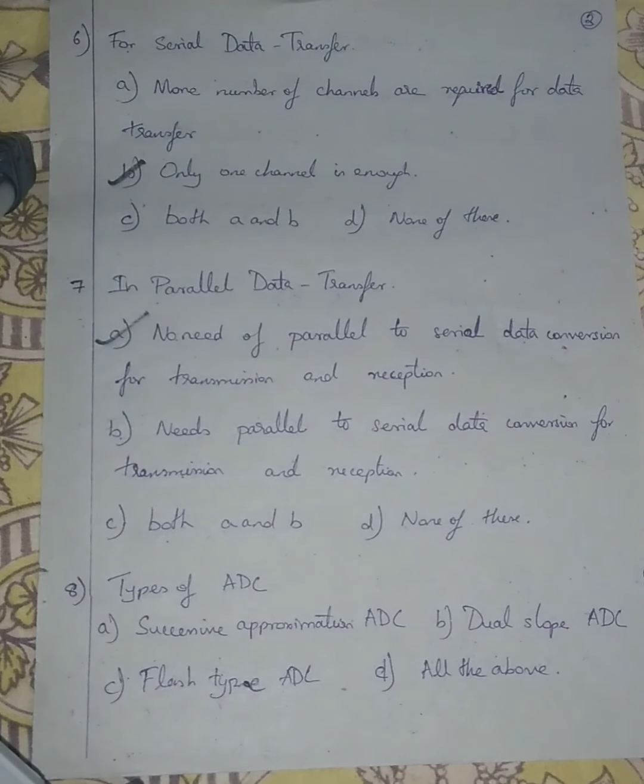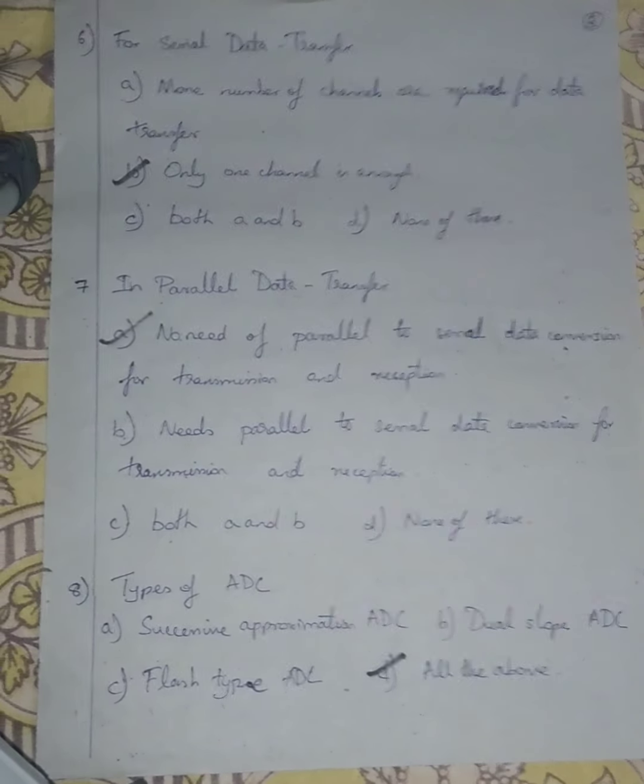Types of ADC. We have three types of ADC, that is successive approximation ADC, dual slope ADC, and flash type ADC. And option number D is given as all the above. Since we have just three types of ADC, I am going with option number D, all the above.